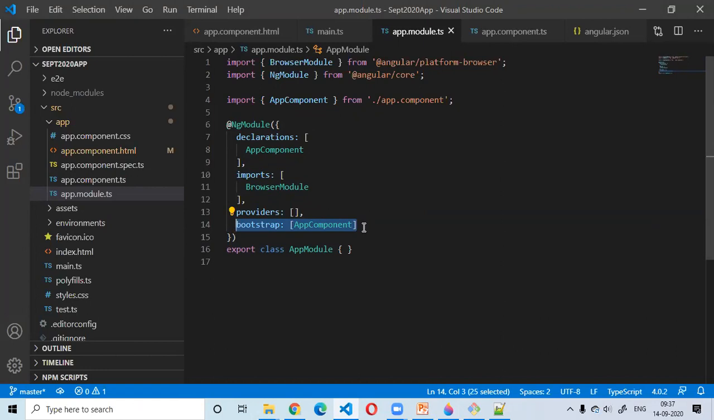Because you are going to obviously have only one root component in your application. You cannot have multiple root components, right? That is why, one entry point. This bootstrap configuration is going to be there only in the root module.